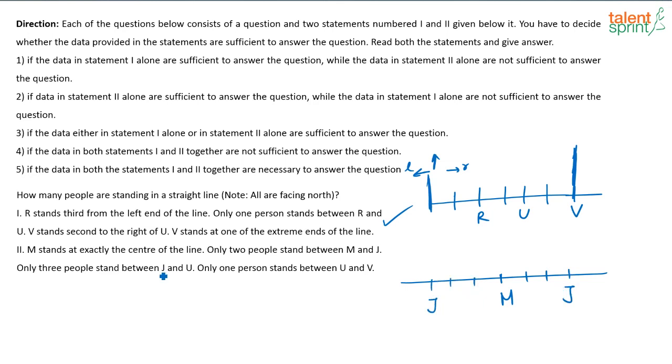Only 3 people stand between J and U. Again, another possibility, right? If J is here, then where can U be? And similarly, if J is here, then where can U be? Then it is given only one person stands between U and V. Again, we don't know which is the end of the line or which is the starting of the line. So basically, based on whatever information is given in the second statement, you have too many possibilities. You will not get one correct answer to say how many people are there in the row.